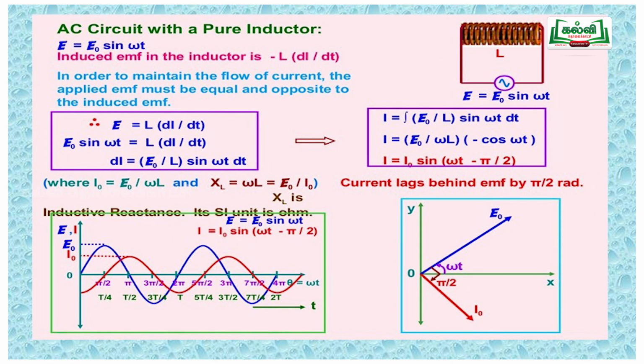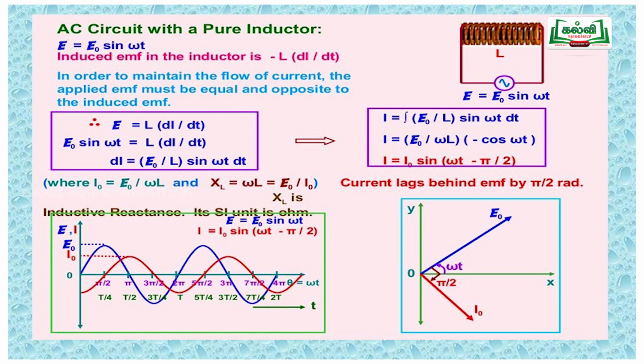Next one, for a pure inductor. Here the pure inductor is connected with the AC source E is equal to E naught sin omega t, and the induced EMF is E is equal to L di by dt. So E is equal to E naught sin omega t is connected to an inductor, and what will be the current? The current is I naught sin omega t minus pi by 2. That means the current lags behind the EMF by phase angle pi by 2.